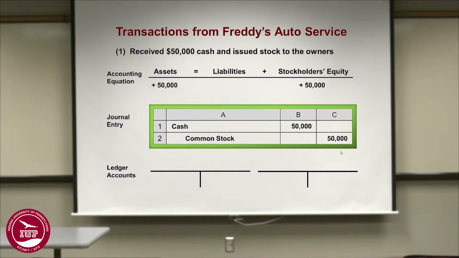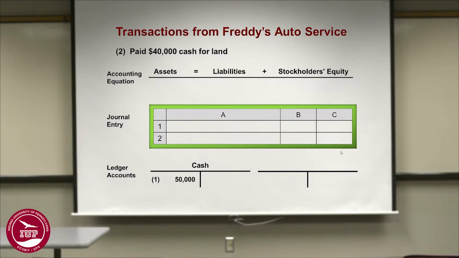Now to post it into the ledger accounts, that is cash and common stock, you debit the cash 50,000, credit common stock by 50,000. That is posting into the ledger account.